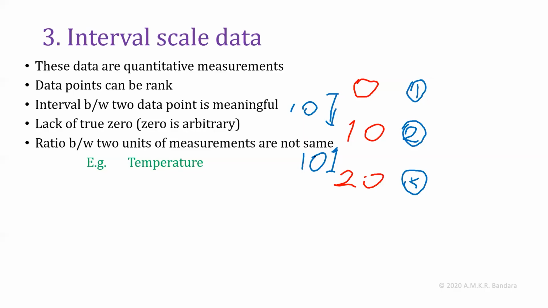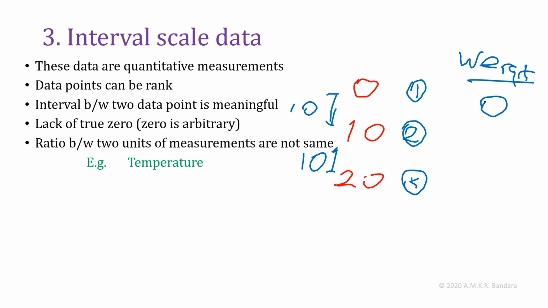And another property I told you about is the lack of a true zero. Here we have a measurement of 0 degrees. At 0 degrees temperature, we will feel a temperature. If we consider weight, 0 kilogram weight means we will not have any weight. But in temperature measurement, at 0 we will have a temperature. It is an arbitrary value. Okay. So in this type of data, we don't have a true zero value.